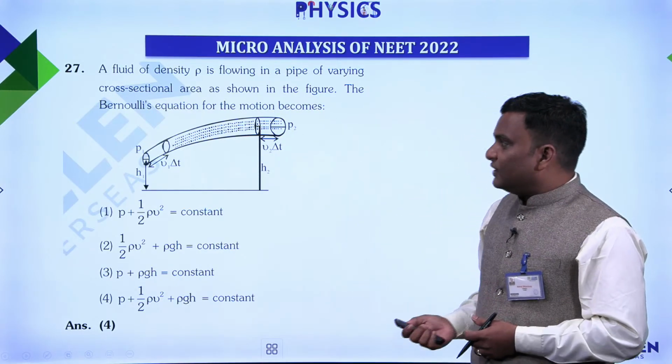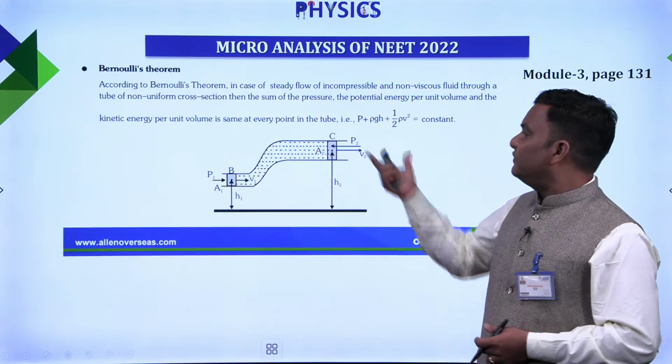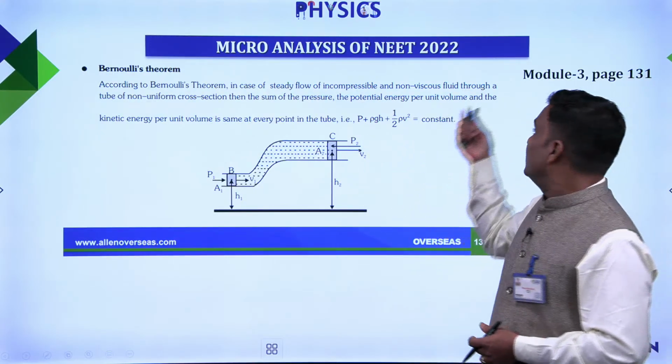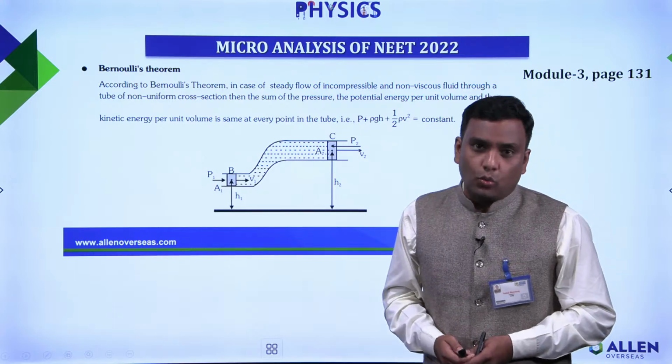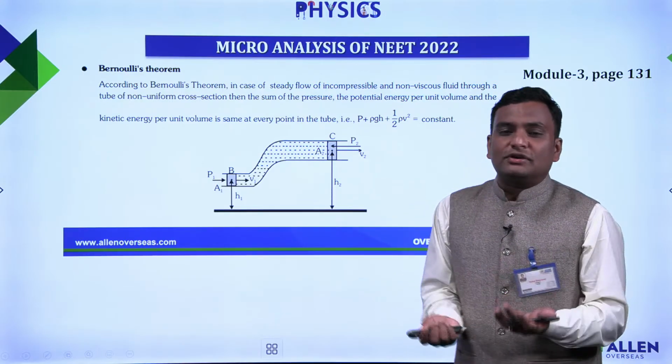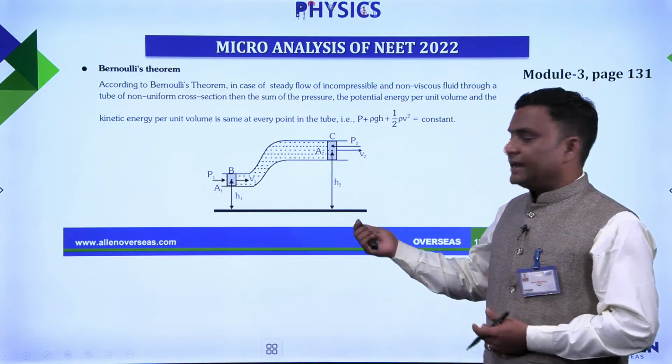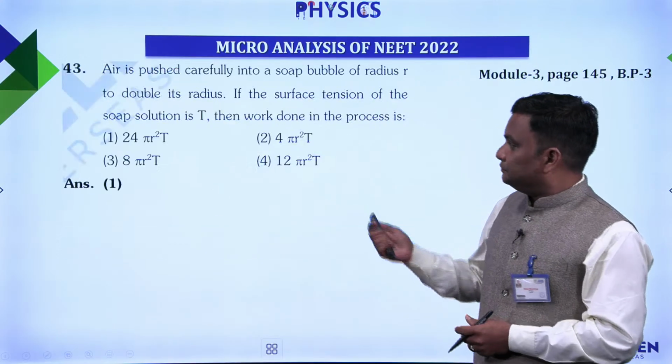Next part, this is question number 27 of our NEET section. Same thing we can say it is there in the module, where we have to just identify this equation that is well there on page 131. So you can see here most of the questions again are being directly asked from our section.